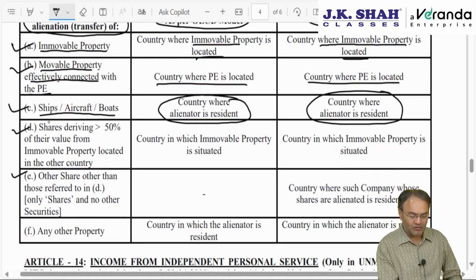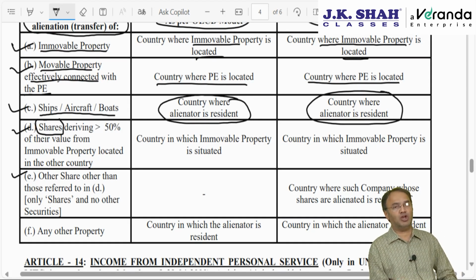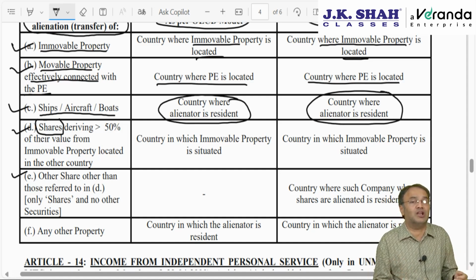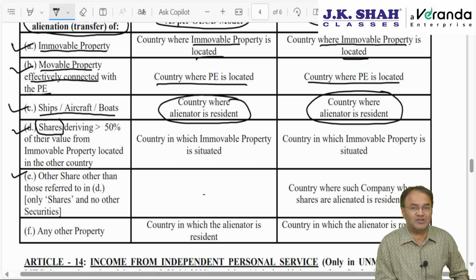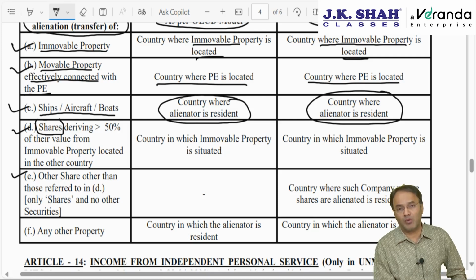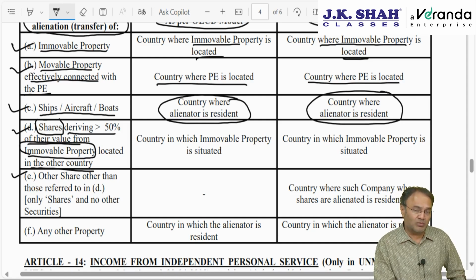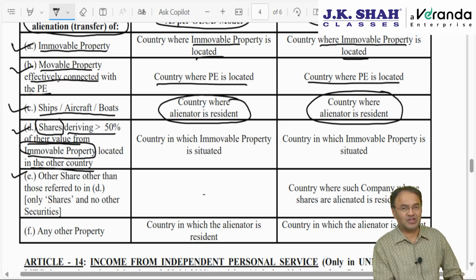Points D and E are for shares, only for shares, not for other securities. Keep it in your mind, whether equity or preference, ideally equity shares, but only shares. Shares which derive more than 50% of their value from immovable property located in another country. Then the provisions are the same in the OECD and the UN model.